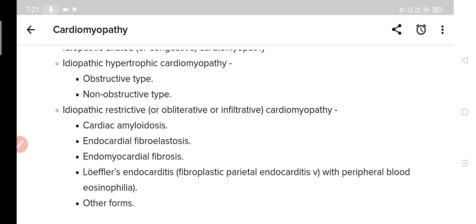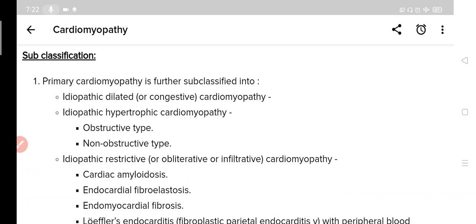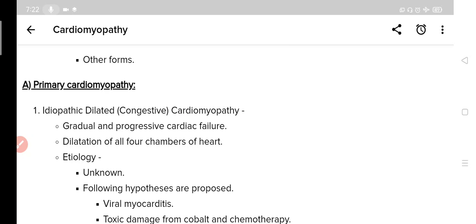So what are the subtypes of idiopathic hypertrophic? It may be obstructive type and non-obstructive type. And subtypes of idiopathic restrictive cardiomyopathy are cardiac amyloidosis, endocardial fibroelastosis, endomyocardial fibrosis, Loeffler's endocarditis, and there are some other forms also. So this is subclassification of primary cardiomyopathy. So till now we have learned about naming of the disease, then classification, and then subclassification. Now we will look at primary cardiomyopathy in detail.